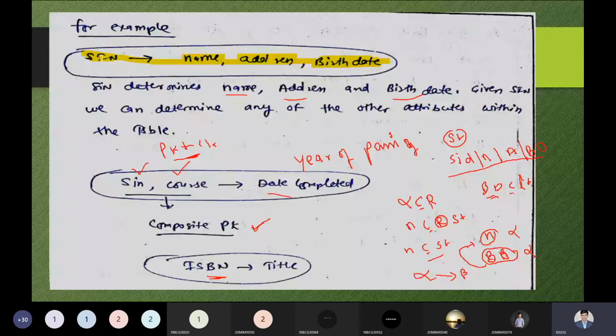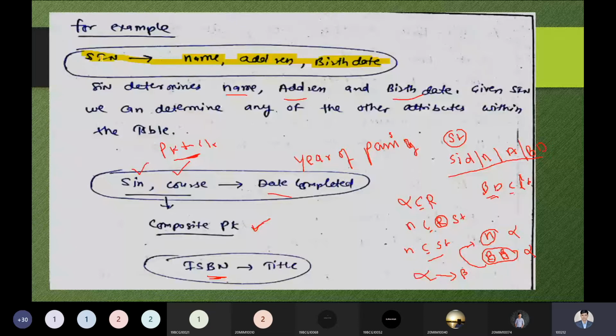So there are lots of technologies available, but we are not talking about technology. We are talking about the concept. So title will depend on the ISBN. Instead of title, you can say book title, book name, author name, price, and publisher, which can also depend on the ISBN, because ISBN will be unique for each and every book.